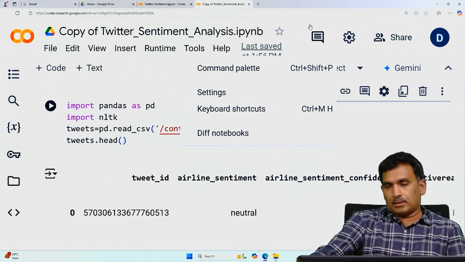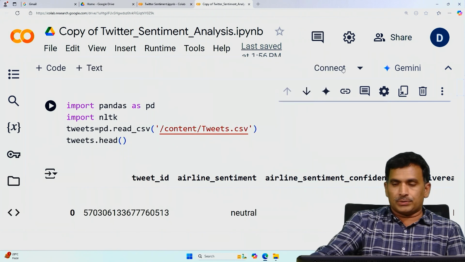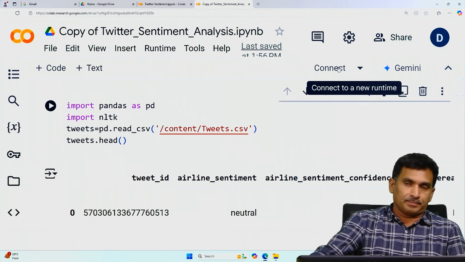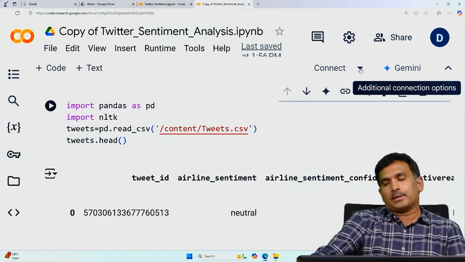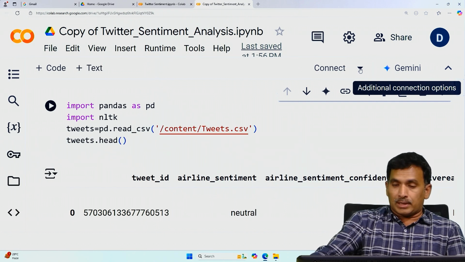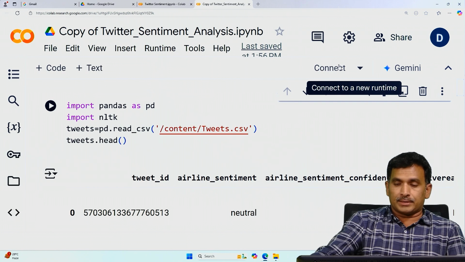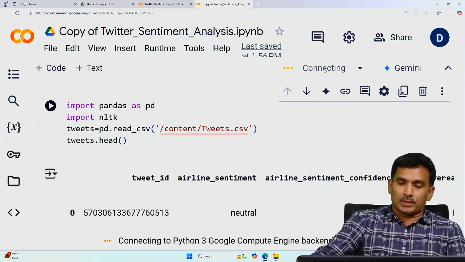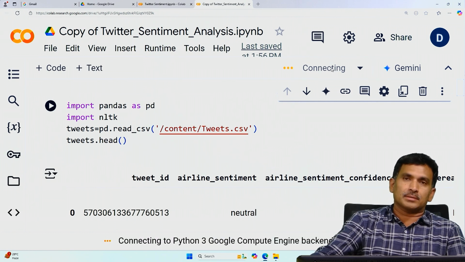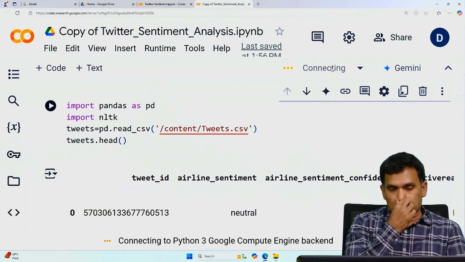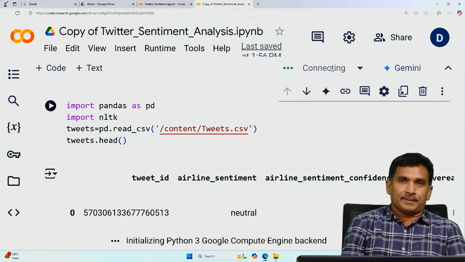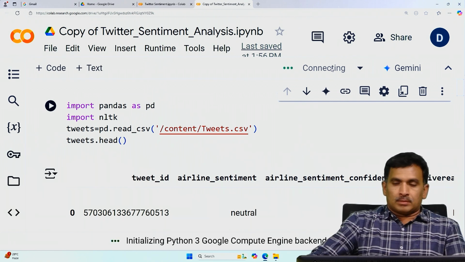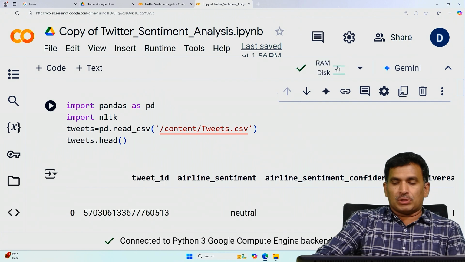Before running the code, we have to check whether it is connected to the cluster, because Google will allocate a default cluster. To run the code in Google Colab, we have to check whether it is connected or not. It is not yet connected, because it is showing Connect. Once you click on this, depending on your internet speed, it will be connected. And once it is connected, it will show you.